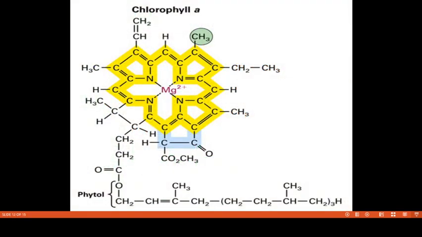Next, we should know the different types of chlorophyll pigments, which are mainly present in photosynthetic organisms, in photosynthetic plant bodies, except photosynthetic bacteria. The different types of photosynthetic pigments present in the chloroplast organelles have been classified into three types.